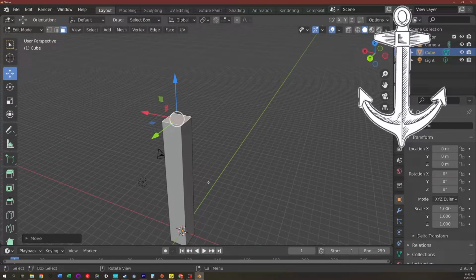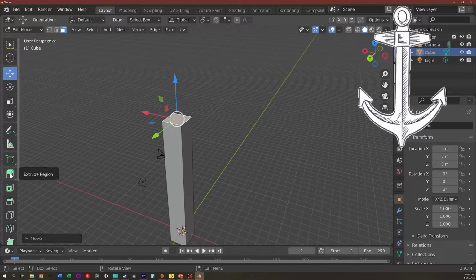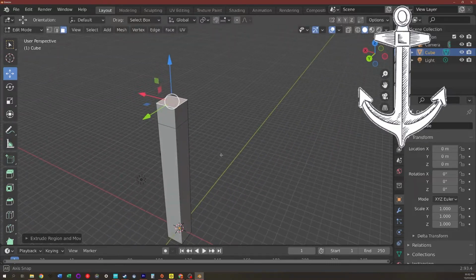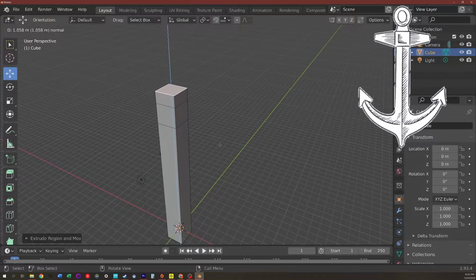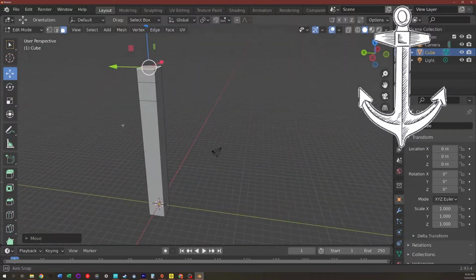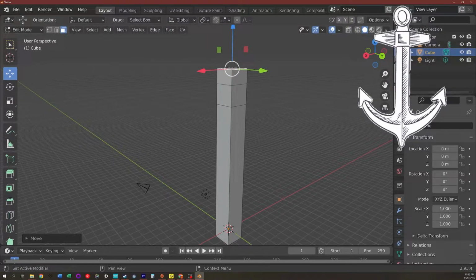Next up, I'm going to create that little cube that we see in this section of the concept. To create that cube, I'm going to use what's called the extrude tool. You can go down to the bottom to the tools panel to extrude region. You can also press E on the keyboard. You don't click, you just drag up. All right, now I've created that box. I'm going to press E again and create a half box, maybe a little bit longer. We'll use G and Z to go up a little bit farther. All right, now I have created my vertical column here in the middle, the very base structure.